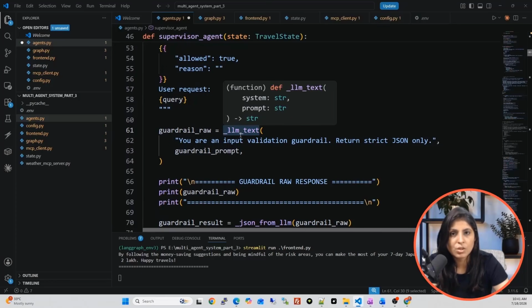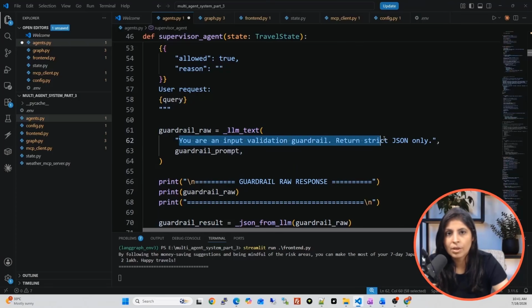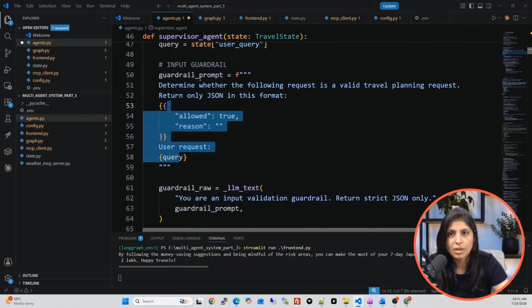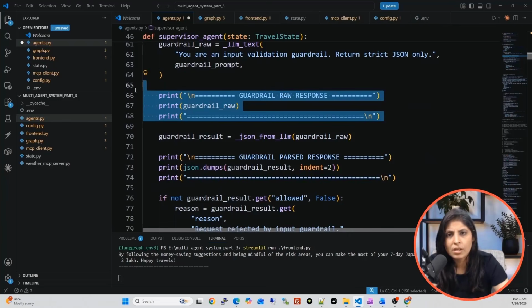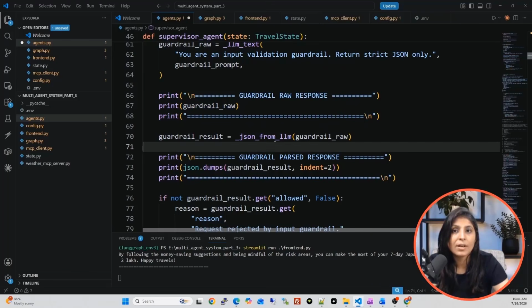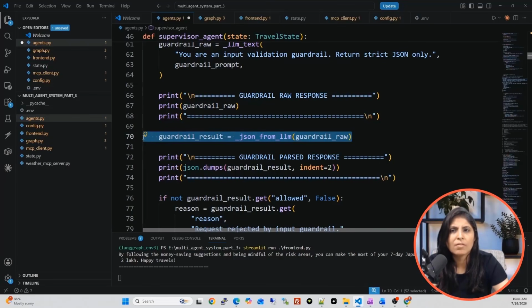Then we provide this prompt to the LLM, and we have an LLM function which invokes the LLM. See, you are an input validation guardrail, return strict JSON only, and we provided the prompt which we created. Then I'm showing that output on the screen, and whatever output the LLM provided, we convert it into a Python dictionary, because that way we can access the output easily and in a more manageable way. That's why we use this JSON from LLM function.